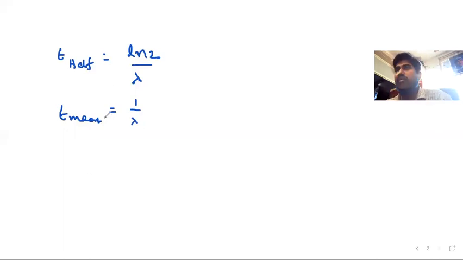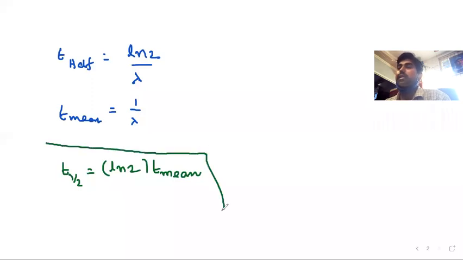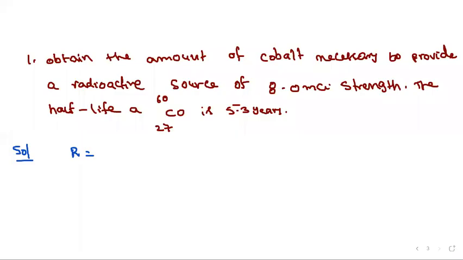Then the relation between them is that half-life equals log 2 into, in place of 1 by lambda, the mean life. So half-life is log 2 into mean life. In this way we can write the relation between half-life and mean life.